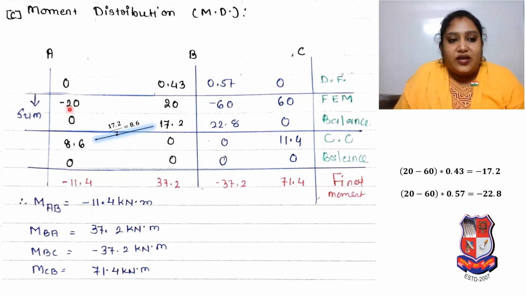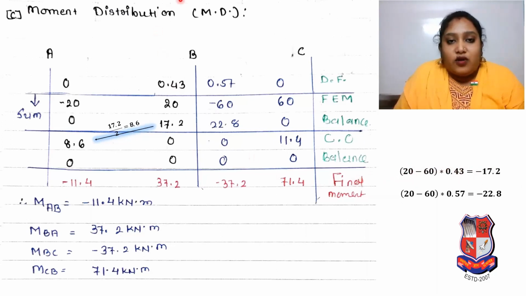Okay, so as per that, we didn't do only 0 over here; here you can say that 17.2 is there and 22.8 is there. So whatever we did in our previous problem, in the same way we will do 20 minus 60 into 0.43, which I mention over here.